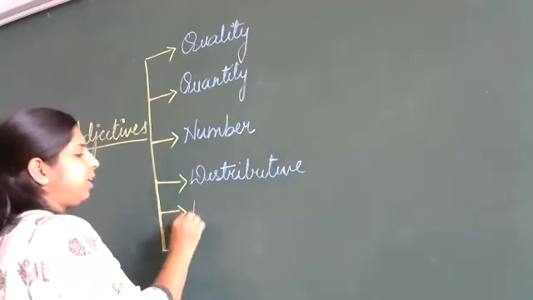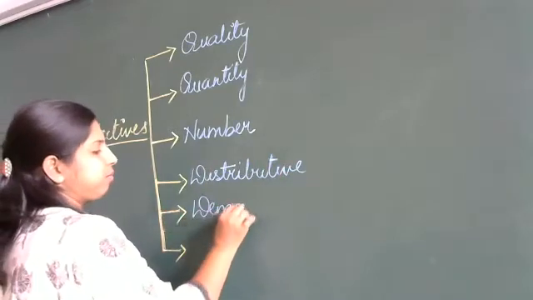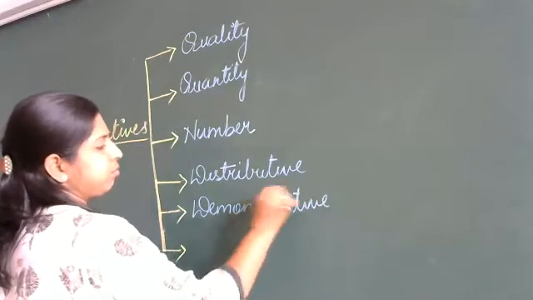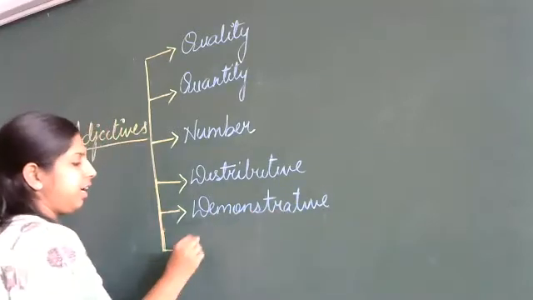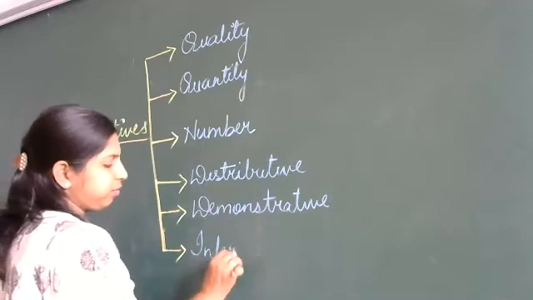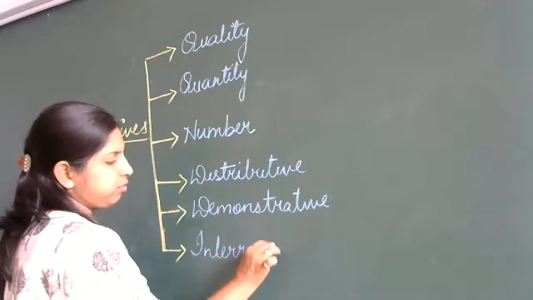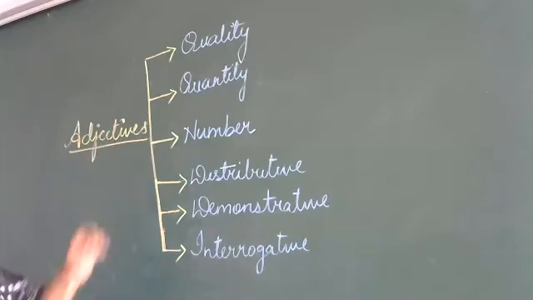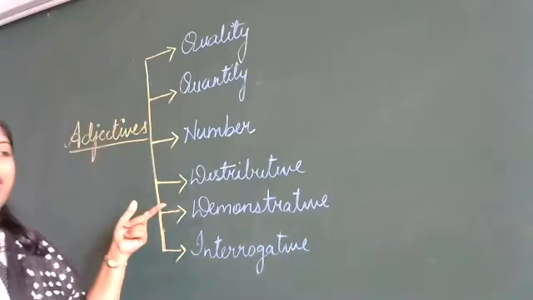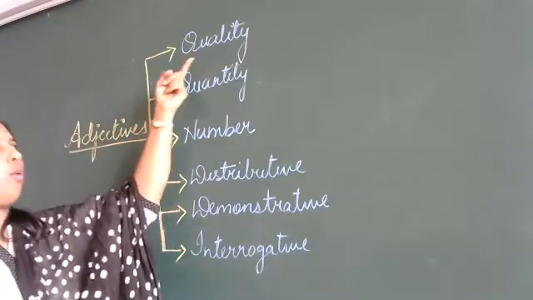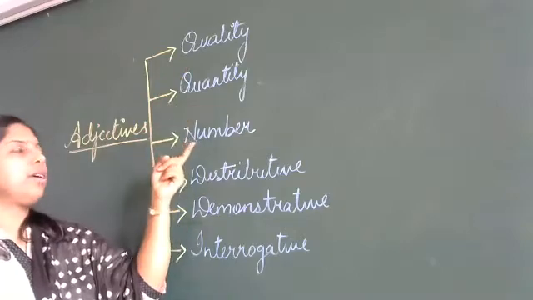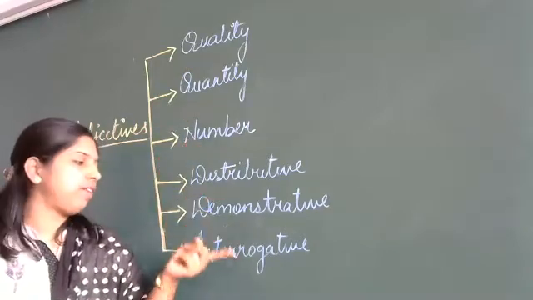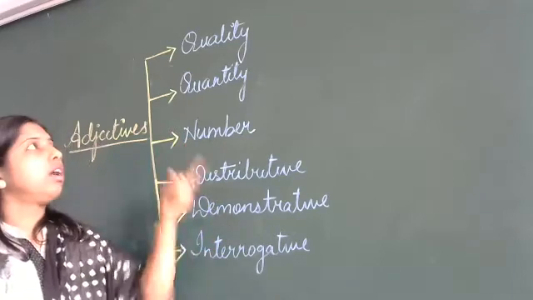Fifth is demonstrative. And the last is interrogative. So these are the 6 kinds of adjectives: quality, quantity, number, distributive, demonstrative, and interrogative.